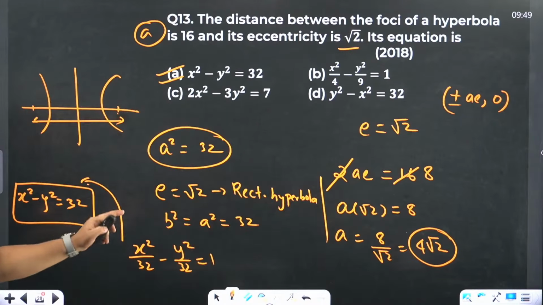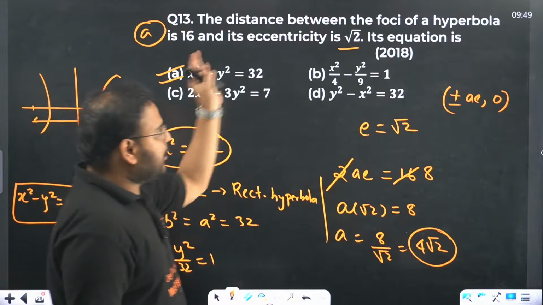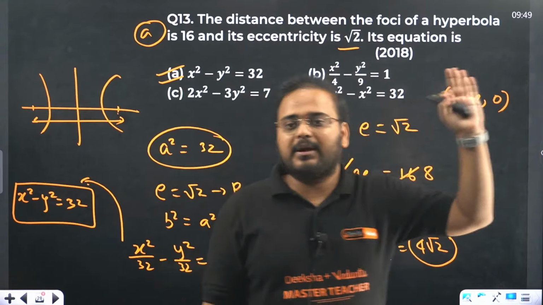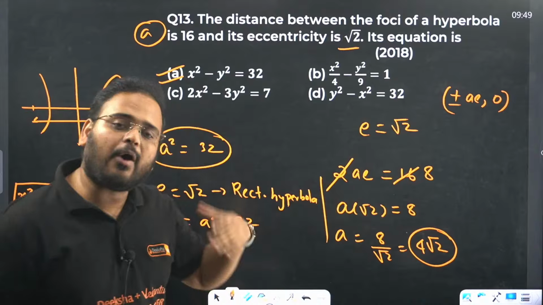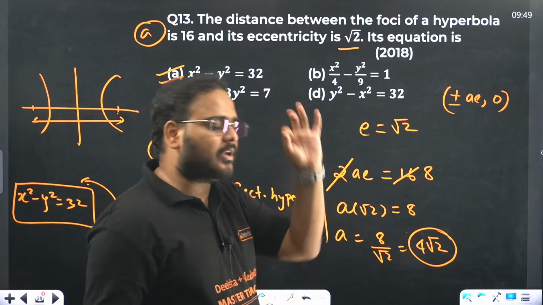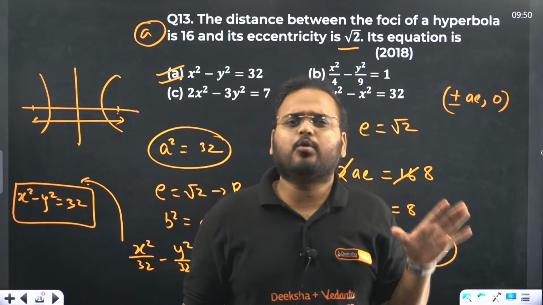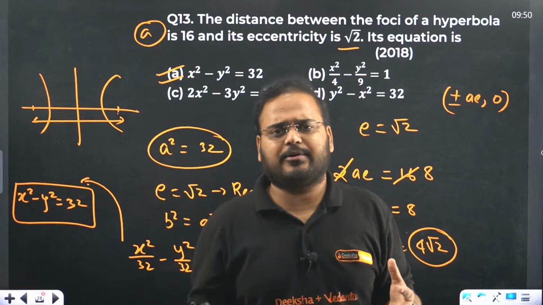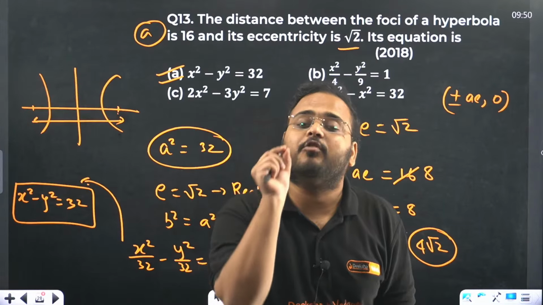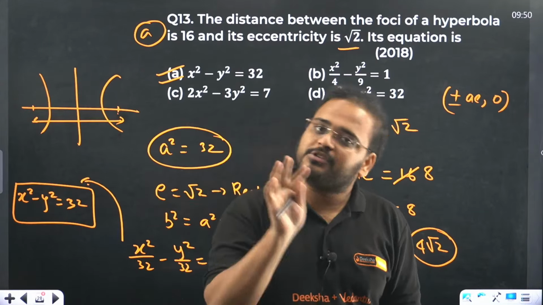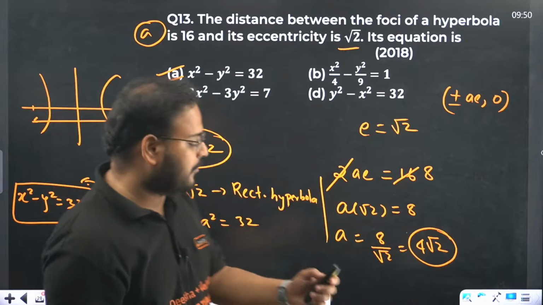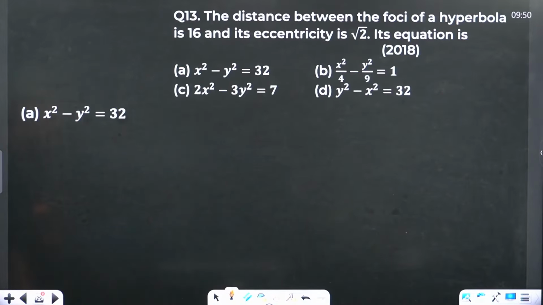I hope this question is very clear. So look, the question statement might look difficult, but the approach will be very, very easy. How is this easy? If you know the formulas. In conic section you don't need to be a brainiac to solve the questions. Just have the formulas for CET, that's sufficient to solve the questions of conics. Question number 13, answer is option A.